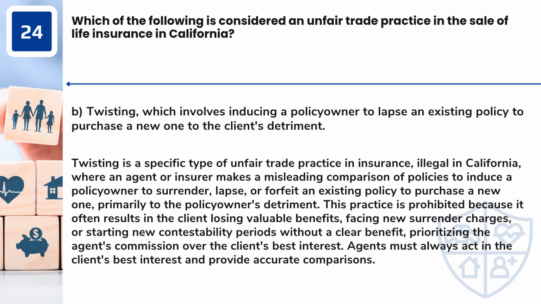Answer: B. Twisting, which involves inducing a policy owner to lapse an existing policy to purchase a new one to the client's detriment. Twisting is a specific type of unfair trade practice in insurance, illegal in California, where an agent or insurer makes a misleading comparison of policies to induce a policy owner to surrender, lapse, or forfeit an existing policy to purchase a new one, primarily to the policy owner's detriment.